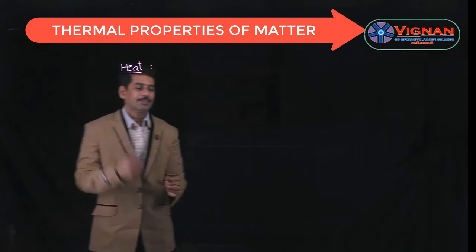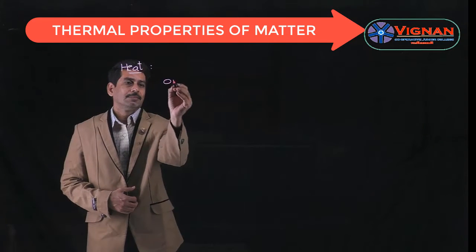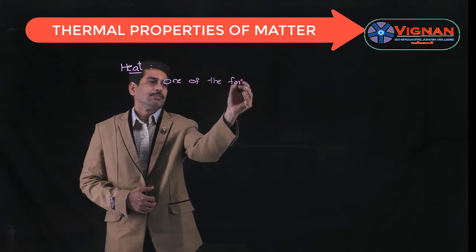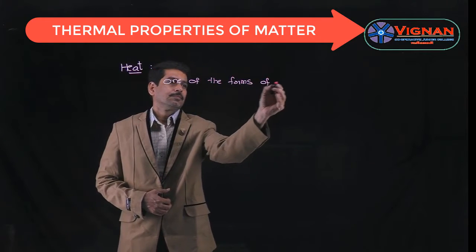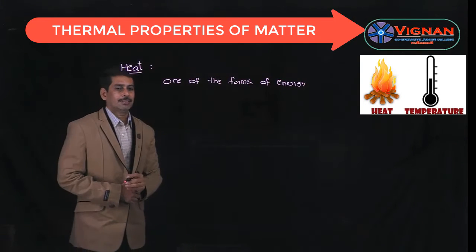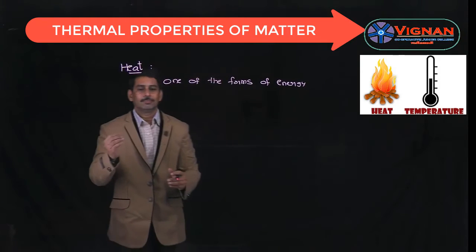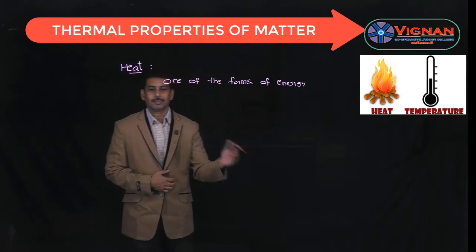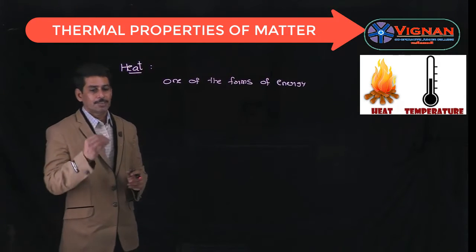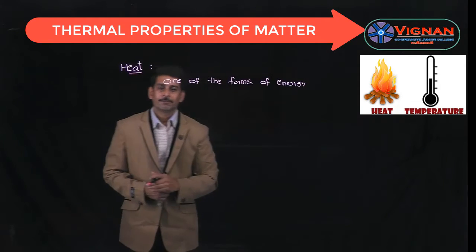Heat is nothing but a form of energy, and heat energy is transferred from one body to another body, from a body of high temperature to a body of low temperature. So heat energy always flows from a body of high temperature to a body of low temperature.